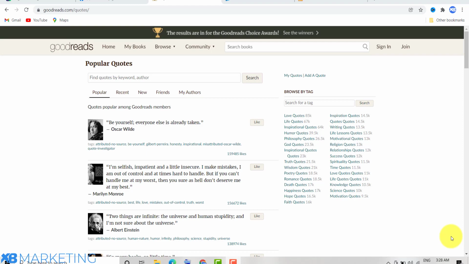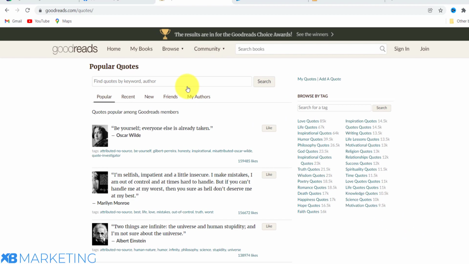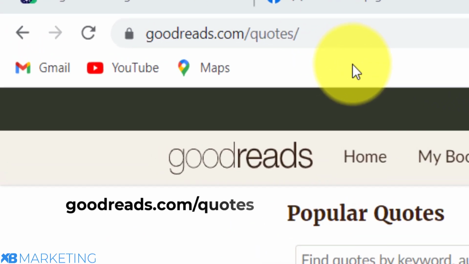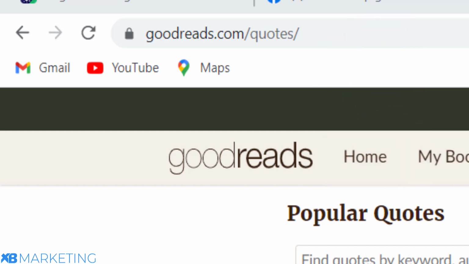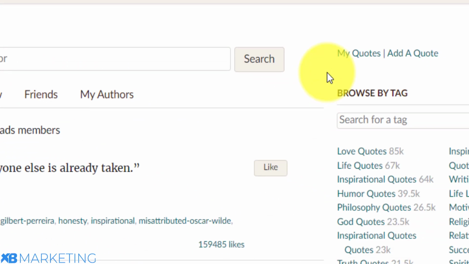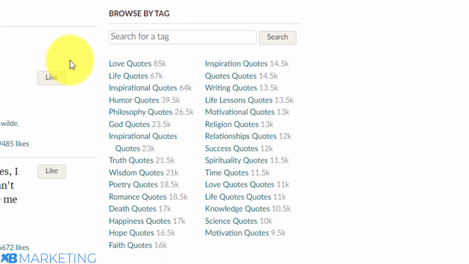So the first thing you want to do, you want to come to this website called goodreads.com/quotes. Once you come onto this website, you are going to be taking quotes from this section of this website. As you can see here, there are a lot of quotes that have been put into different categories. So what you are going to be doing now, you are going to be using a very unique strategy to drive traffic to your content lockers for absolutely free.